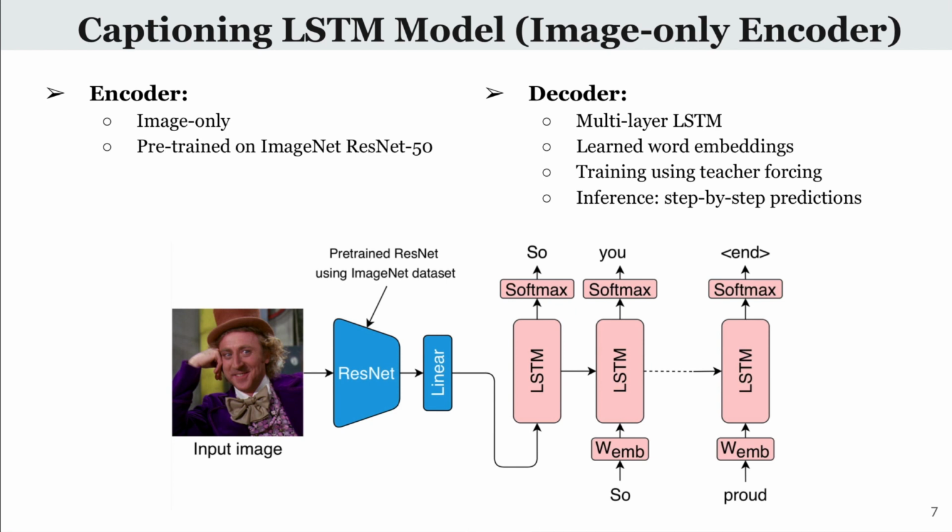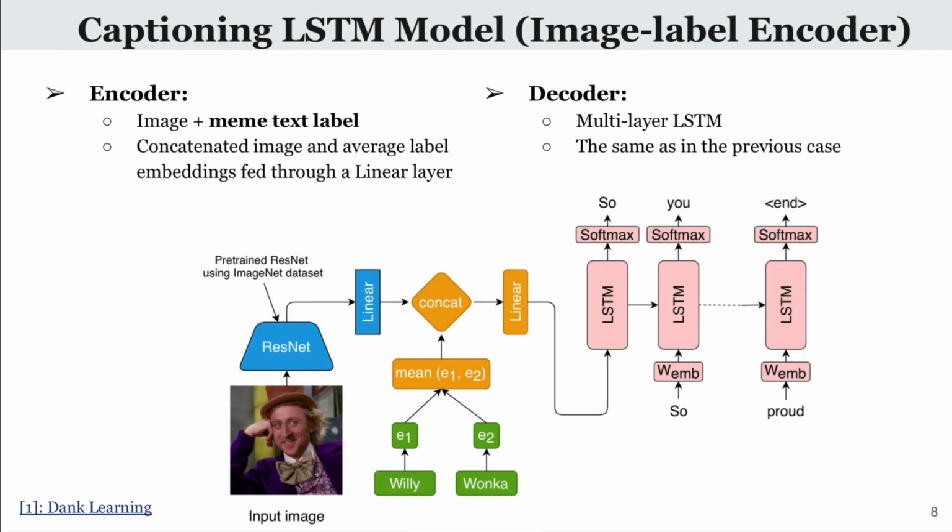Let's start with the first model. It's an LSTM-based model with an image-only encoder. The encoder is a ResNet model pre-trained on ImageNet, and the image embedding is passed as a start token to the LSTM decoder, which is trained using teacher forcing. The next model modifies the encoder part and also uses a ResNet model, which is used by all image encoders now. The second part of the encoder considers a short meme text label that is processed, whose embedding is concatenated with the image embedding and passed as a start token to the decoder.